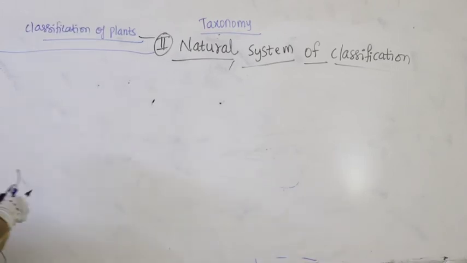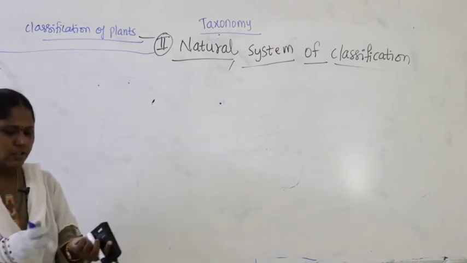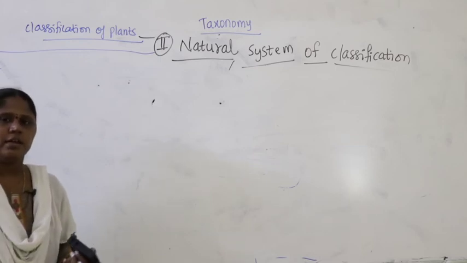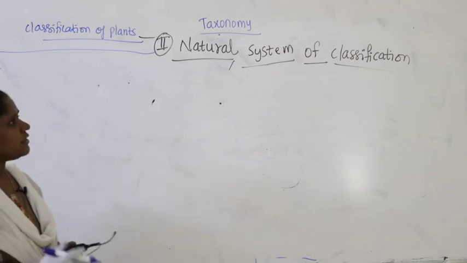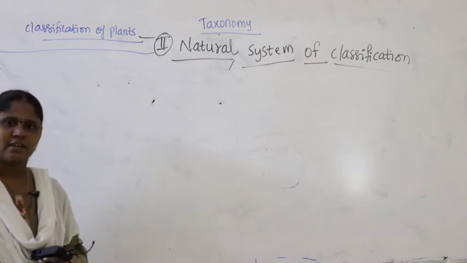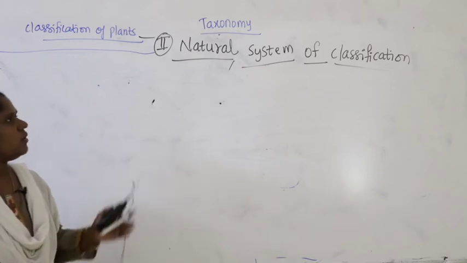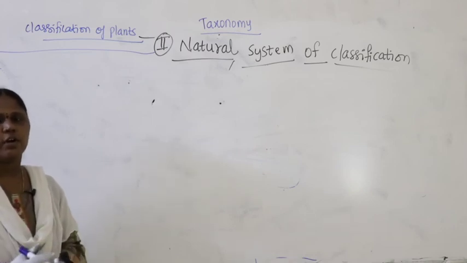Like in artificial system of classification, where Theophrastus, Aristotle and Linnaeus gave different classifications, similarly in natural system also different scientists have given different classifications, giving more importance to floral characters.